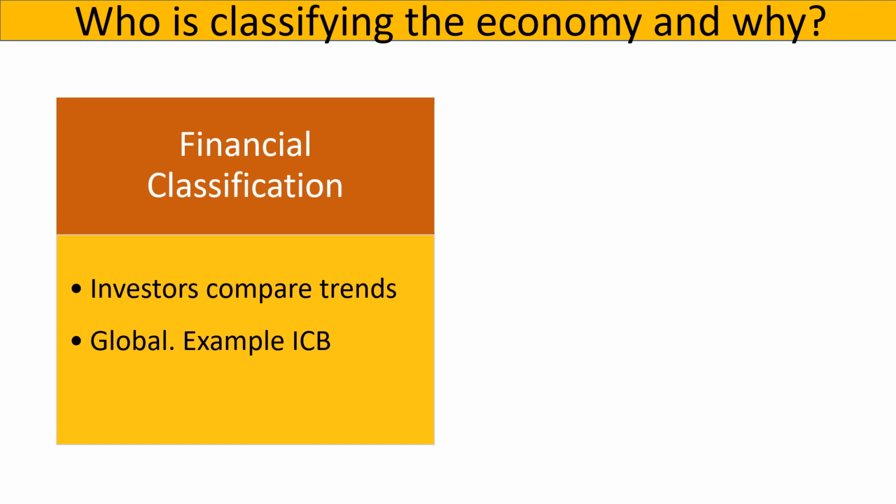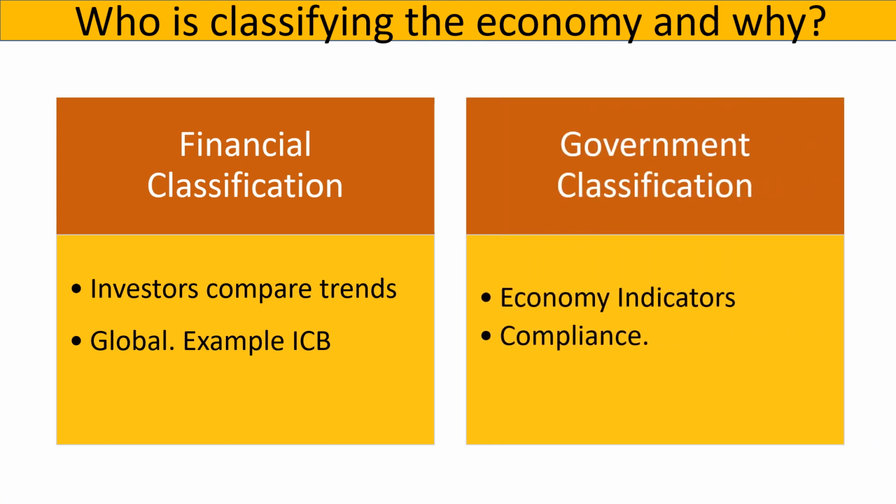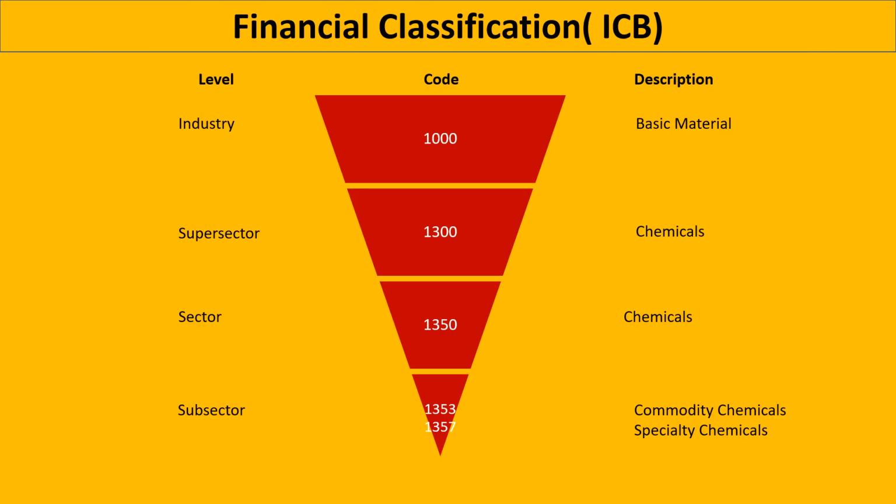Governments across the world use their own economy classification. The US, Canada, and Mexico use the North American Industry Classification System, or NAICS. NAICS codes are used by the government for taxes, contracting purposes, and for developing economy indicators. Later in this video, I will also show you how companies classify themselves based on stage of production. Let's look at how financial institutions classify sectors.